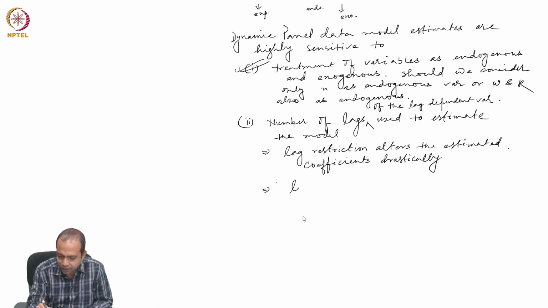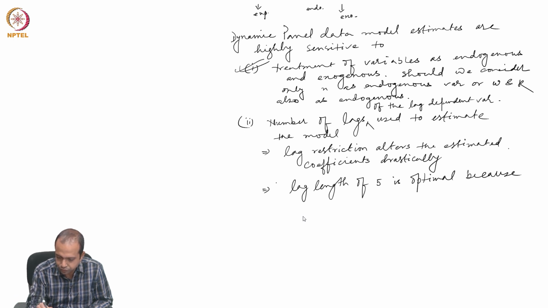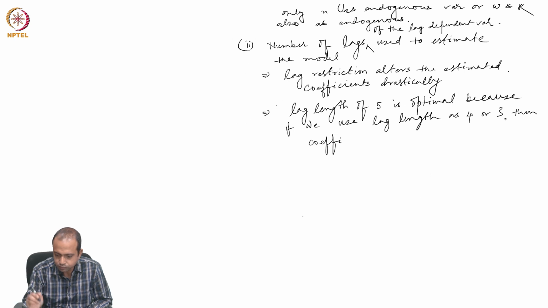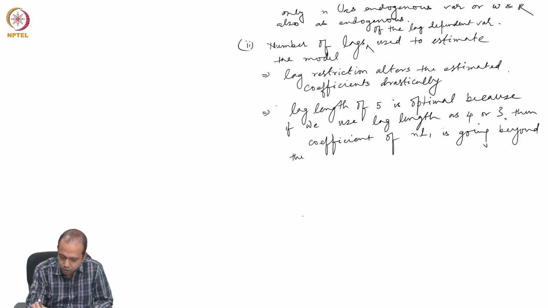This implies that lag length of 5 is optimal, because if we use lag length as 4 or 3, then the coefficient of NL1 is going beyond the limit.